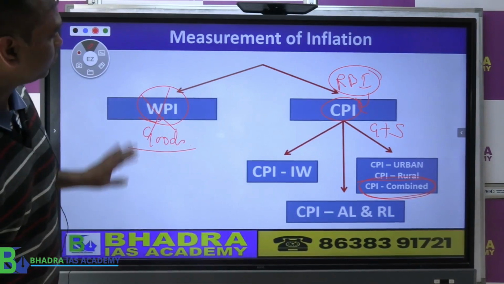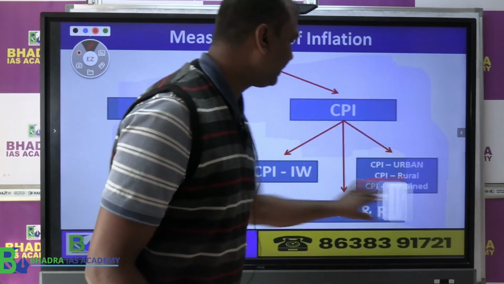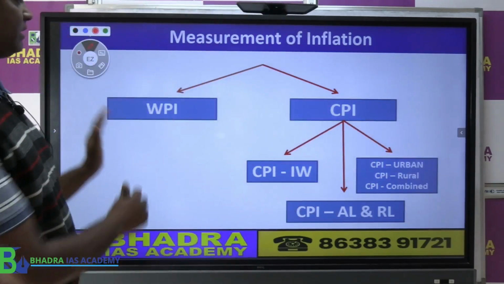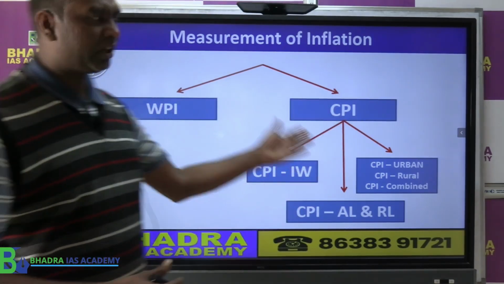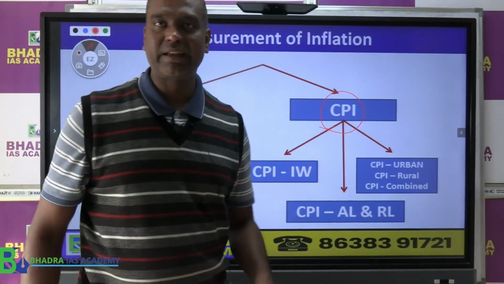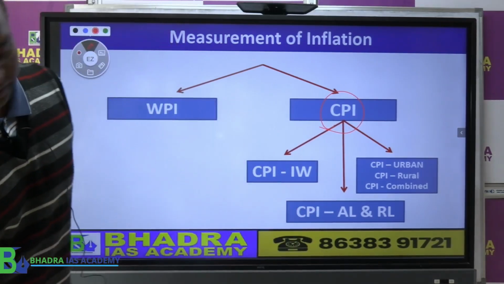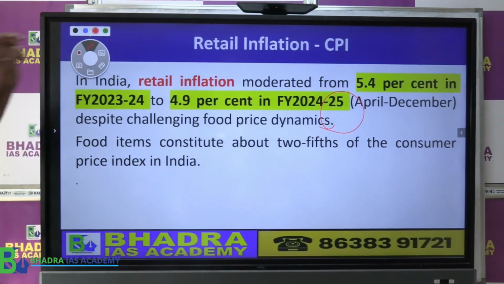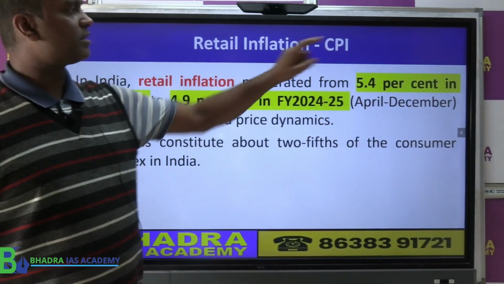Okay, so now this is the basic. How do we measure inflation in India? We have on one side WPI, on the other side CPI. Now generally in our analysis of the economic survey, mostly what we found is the analysis of CPI. They have not given much about the WPI in detail. Okay, so let's look at here. Now retail inflation, that is what we call CPI.